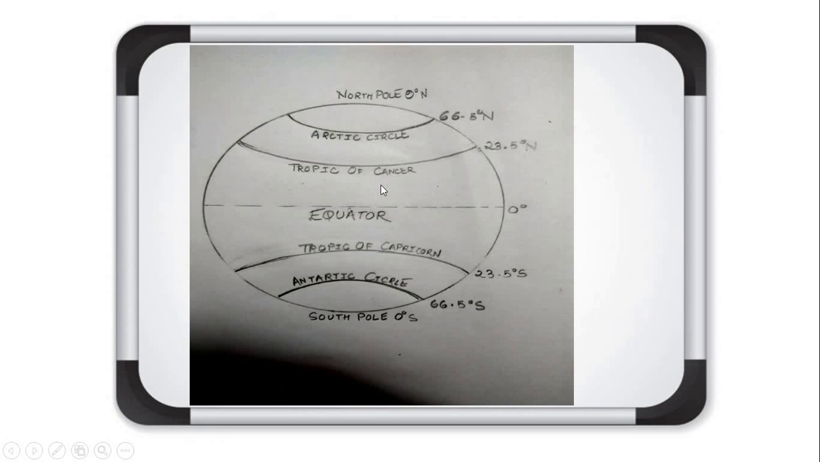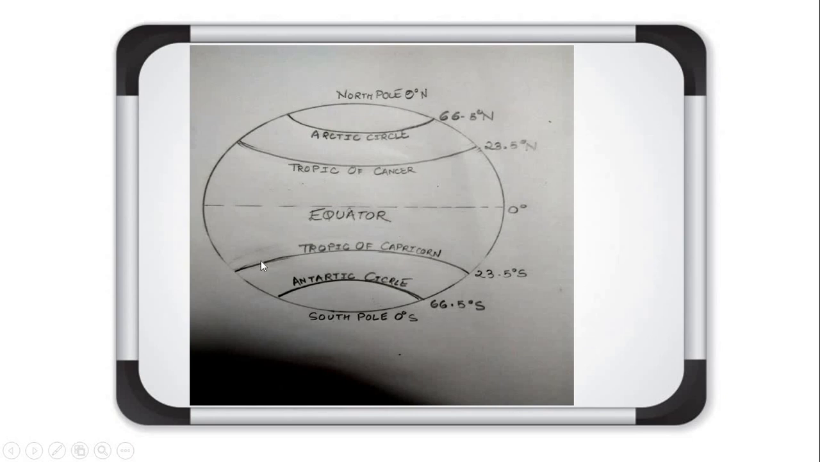So the imaginary lines which lie in the northern hemisphere are Tropic of Cancer, which lies at 23.5 degree N. What does N mean here? Actually N is marked with the north direction. This latitude lies in the northern hemisphere, that's why we mark it with N. Second is Arctic Circle, this is 66.5 degree north. 90 degree north is the North Pole.